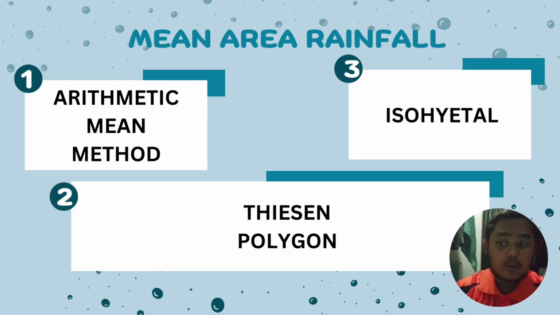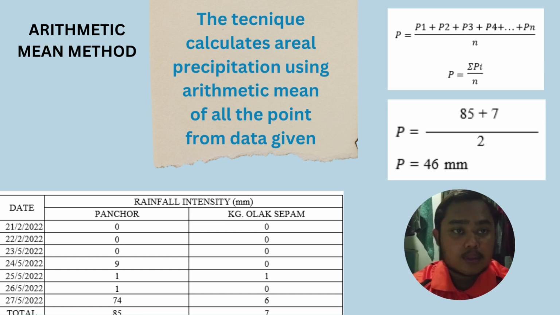So for mean area rainfall, we have 3 methods to use. For our group, we have the arithmetic mean method, Thiessen polygon, and the last one is isohyet. What is the arithmetic mean method? The arithmetic mean method is a technique that calculates the areal precipitation using the arithmetic mean of all the points from the data given. The formula is the sum of the data divided by the total number of data. For our group, the arithmetic mean method value is 46 mm.